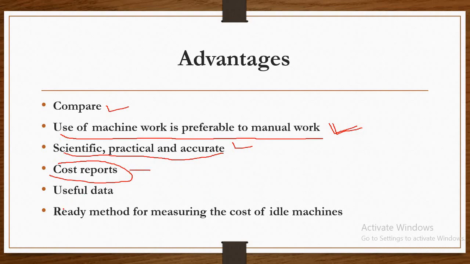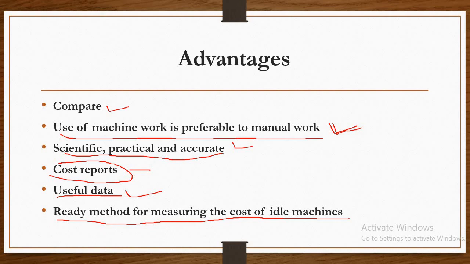Another very important advantage is that it provides useful data for estimating the cost of production, setting the standards and fixing the selling prices for quotations. And the last advantage is that it provides a ready method for measuring the cost of idle machine.